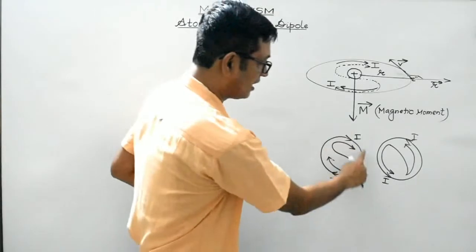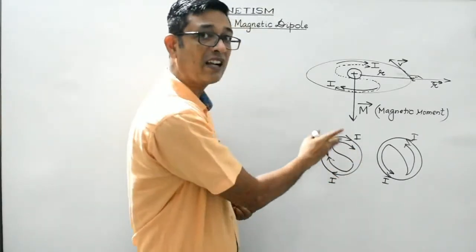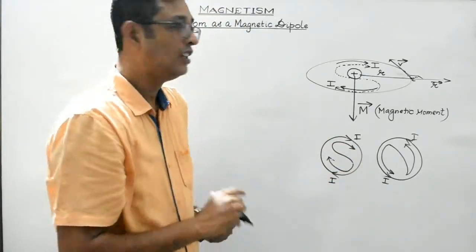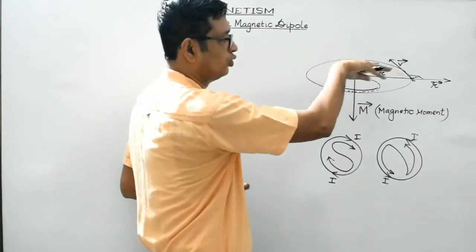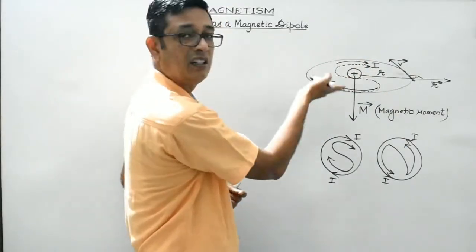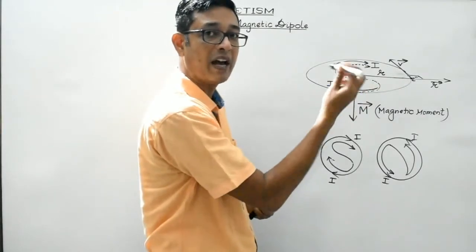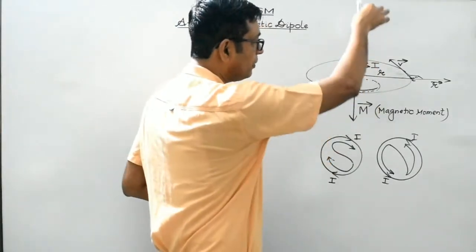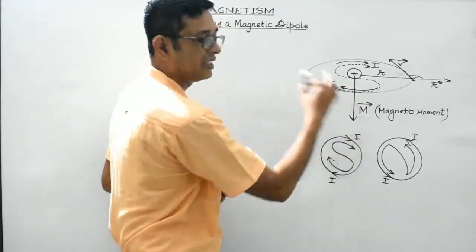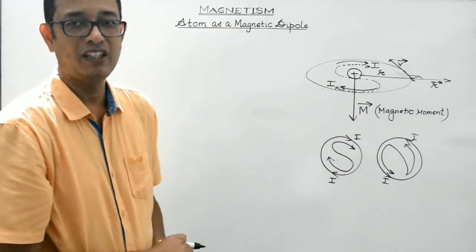And if the current flows in the clockwise direction, then that phase will act as the south. So the upper phase of this loop will act as the south, while the downward phase will act as the north. So the direction of the magnetic moment of this current carrying loop will be from south to north, as indicated by this diagram. Clear?